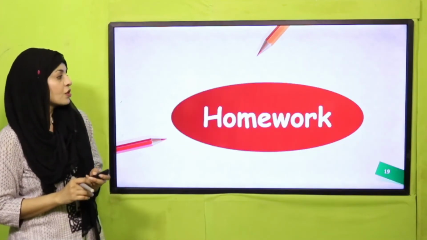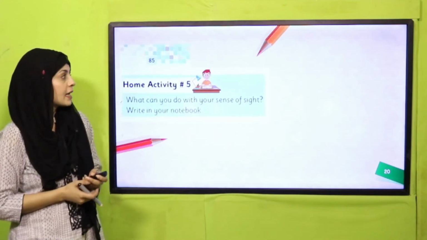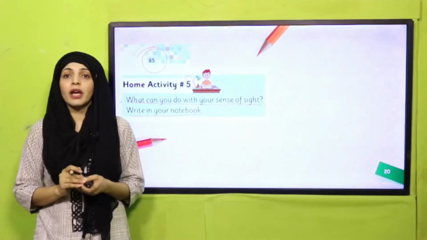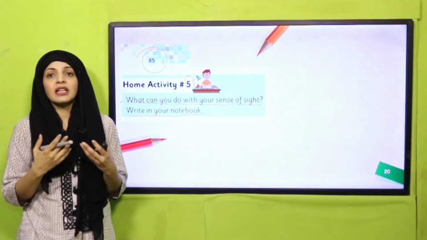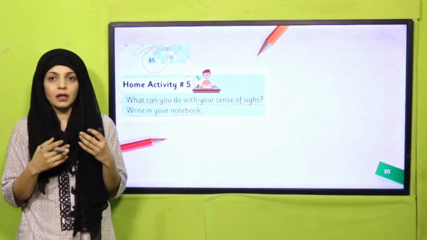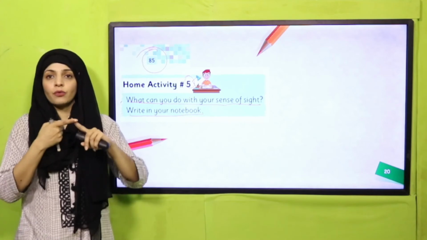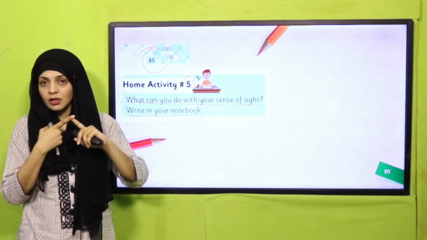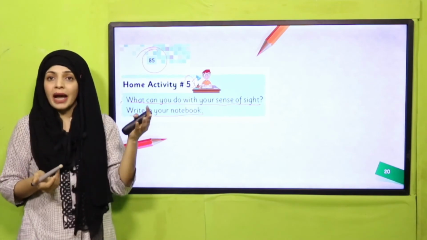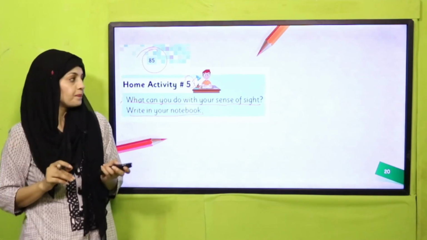Okay, my dear students, now your homework for today is given on page number 85. Homework activity number 5 will be your homework. What can you do with your sense of sight? Write it in your notebooks. So what you need to do is you will write a few things about what you can do with your eyes. Quickly give me a help: we recognize colors around us with the help of our eyes, and we also identify the bright light and the dim light.